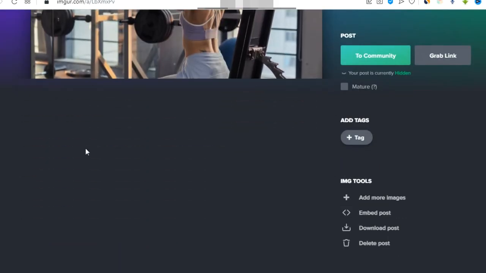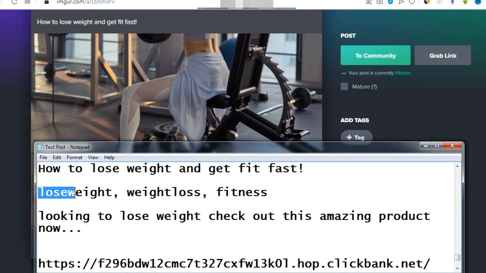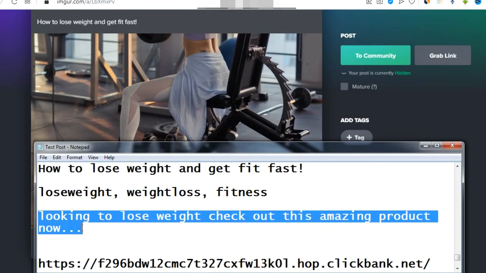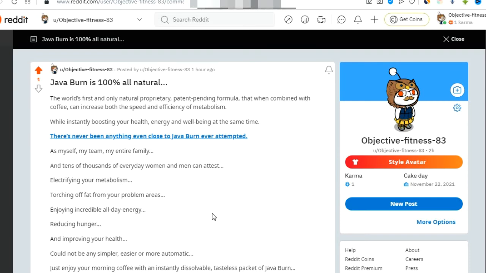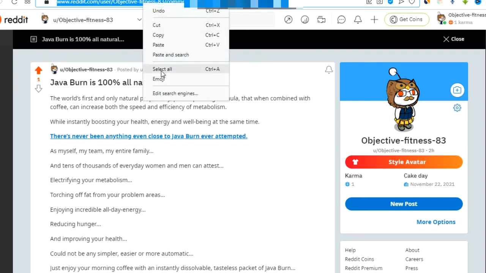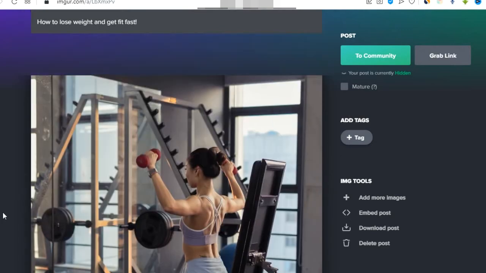In the same way, some description is also needed. So, looking to lose weight easy, copy this thing and paste it over here. We will be putting in our post link. So what we can do is come back to your Reddit and grab your post link from here and paste it in this place. Now everything is done and fine.